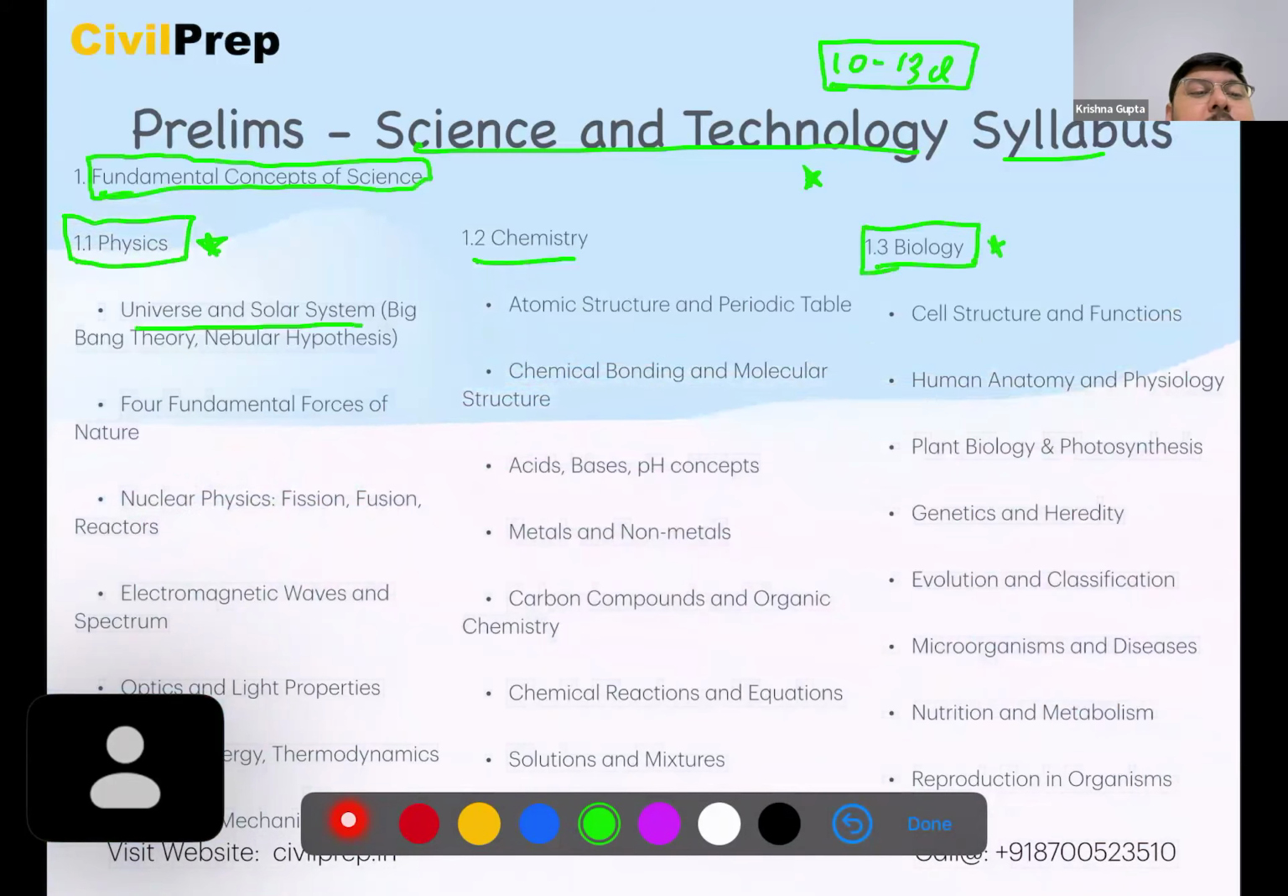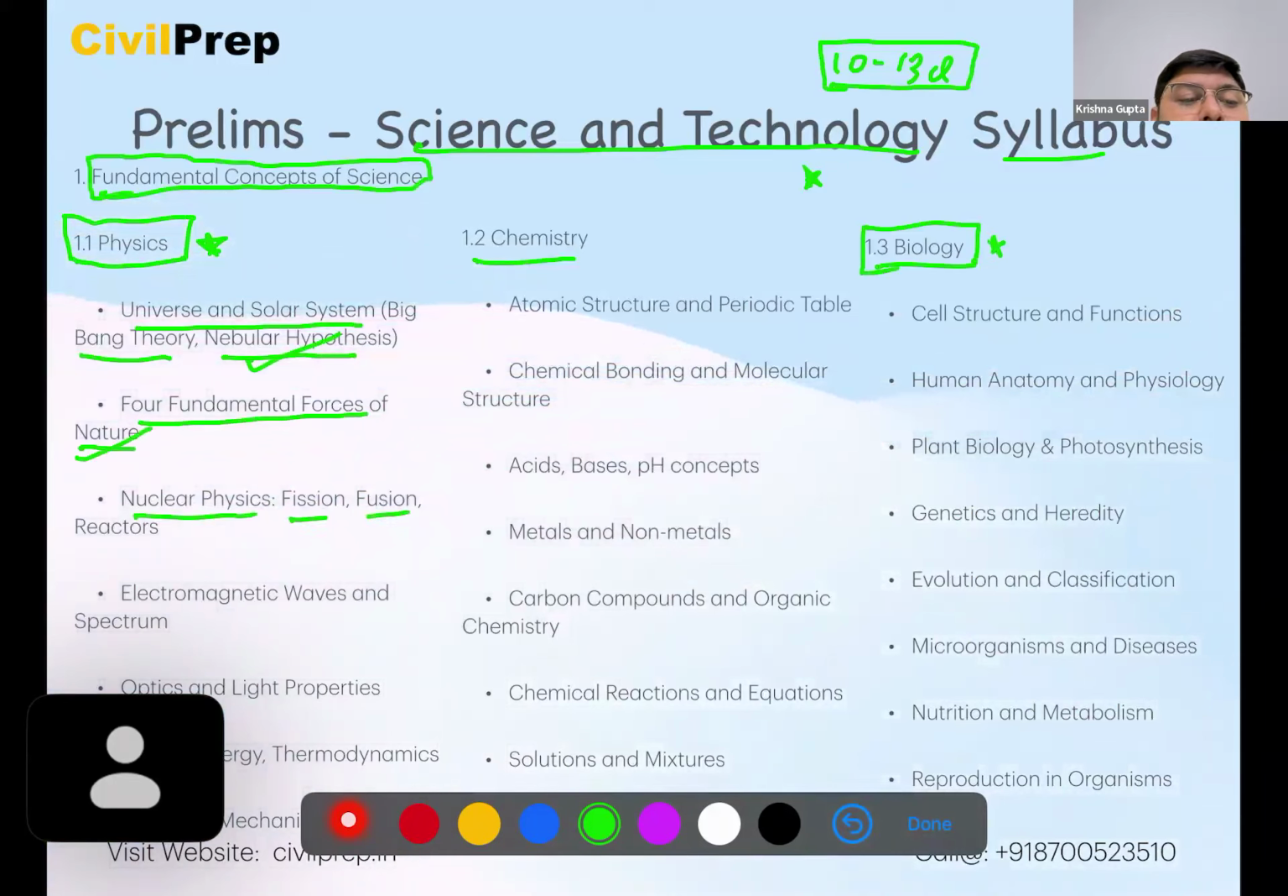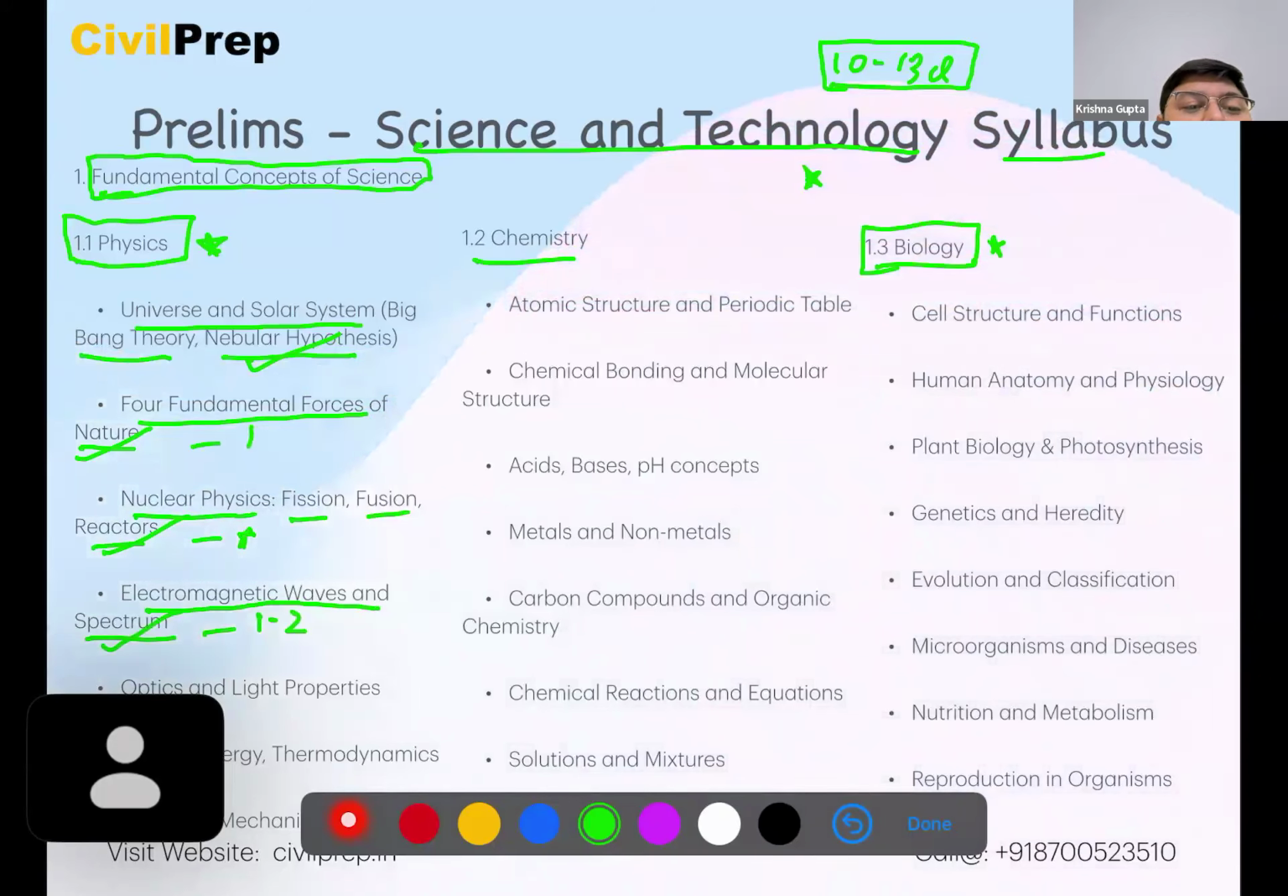Here, universe and solar system, Big Bang theory, nebular hypothesis, very important. Four fundamental forces of nature, very important. Nuclear physics, fission, fusion, and various reactors, very important. Electromagnetic waves and spectrum, the questions are being asked almost around 1 to 2 every year. Fundamental forces, it can be around 1.